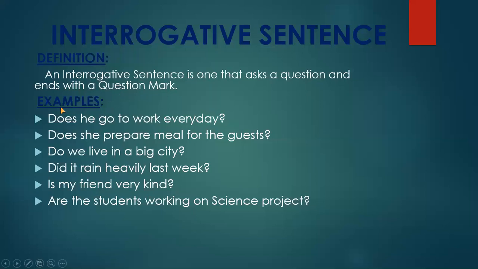Some of the examples which I have shown here are the same examples which I gave in the affirmative sentences first, and after that I converted them into the negative ones. And now in the third kind of sentence, that is interrogative sentences, I have changed the same sentences into interrogative sentences, so that you can understand the meaning.